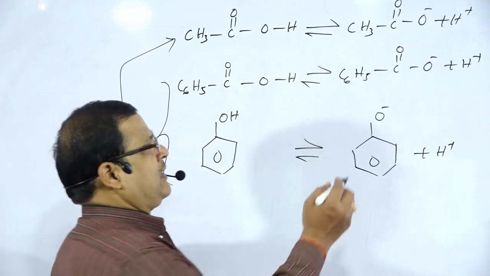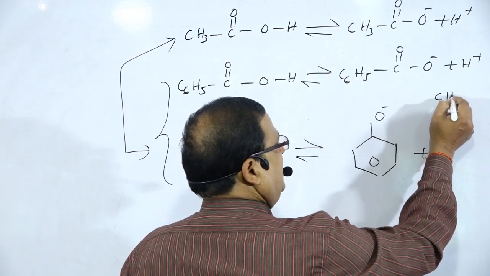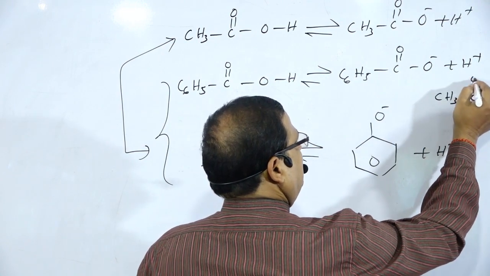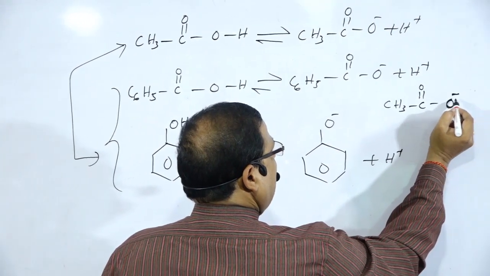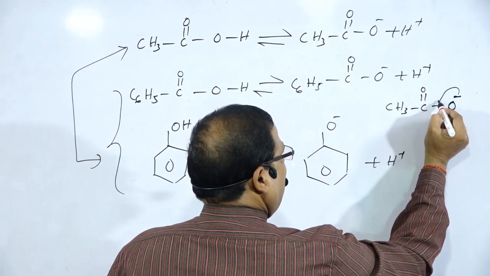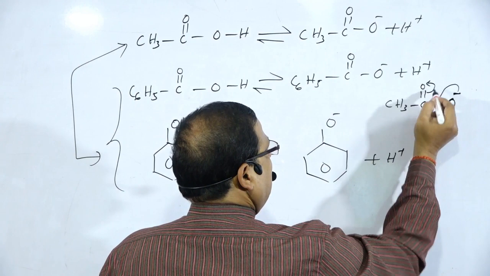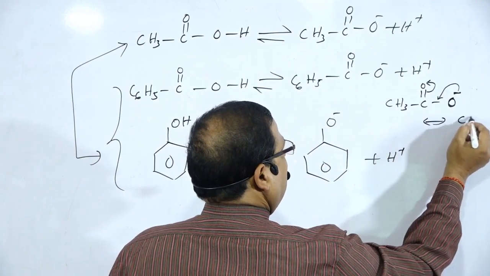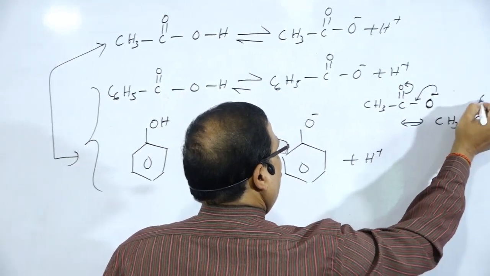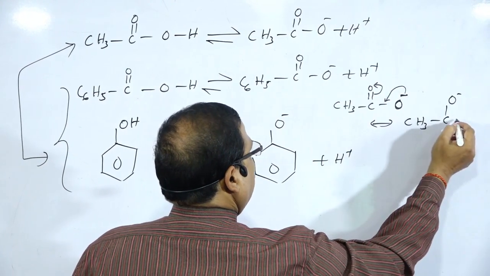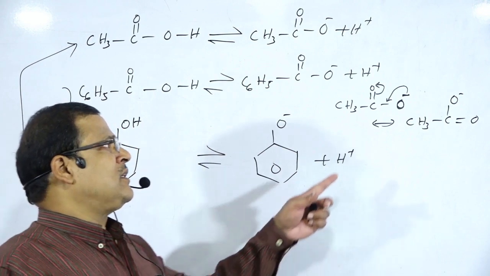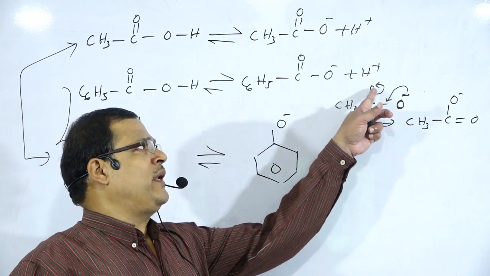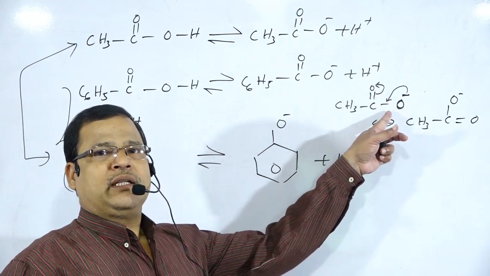For example, CH3C double bond O minus, this oxygen atom contains the negative charge during the process of resonance. Again, this other oxygen atom becomes negatively charged. So the negative charge is dispersed over these two more electronegative elements, that is oxygen.